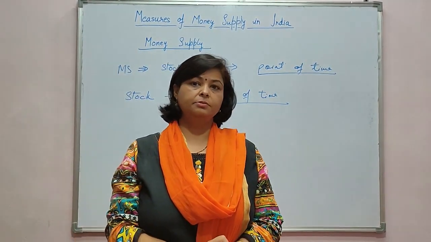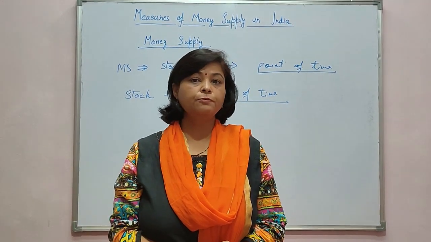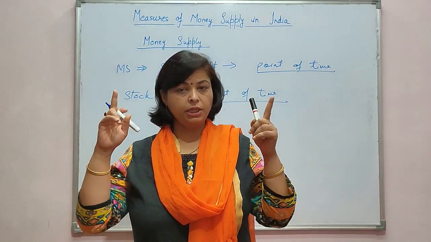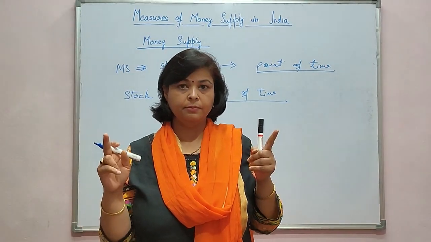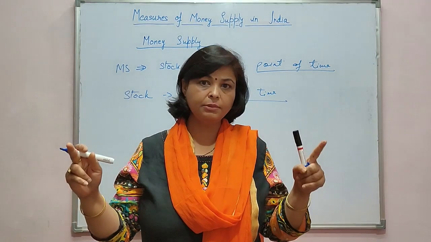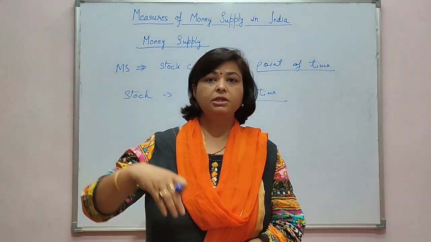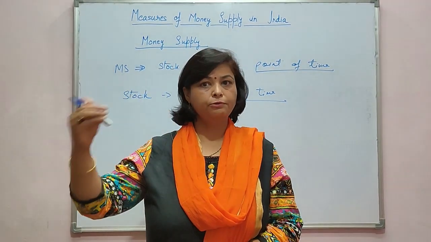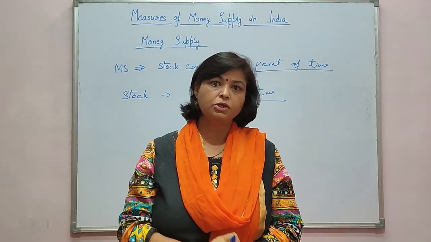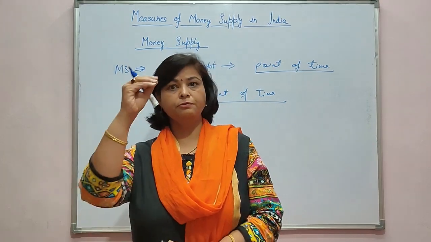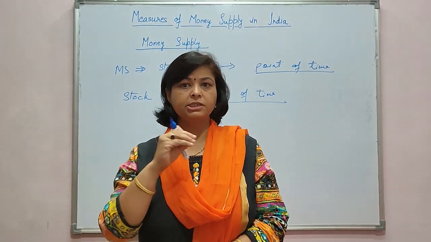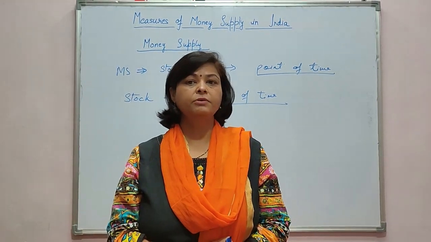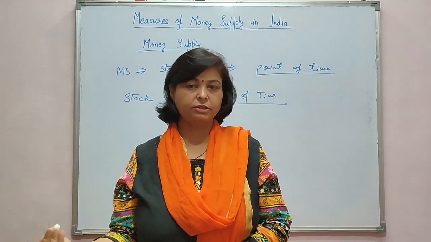Now another concept is the flow variable. Flow variables are those variables which are measured between 2 points of time. That means there is a time dimension. Suppose I talk about my income. I earn income from the institution which I work with. I start getting my salary from the first month of the financial year, that is April, to the last month of the financial year, that means March next year.